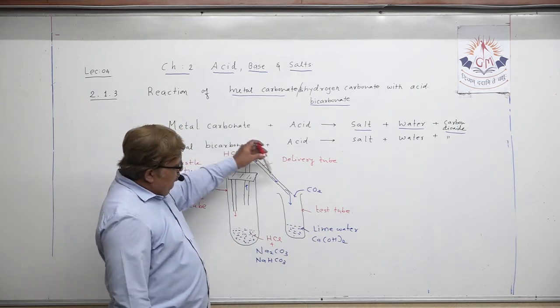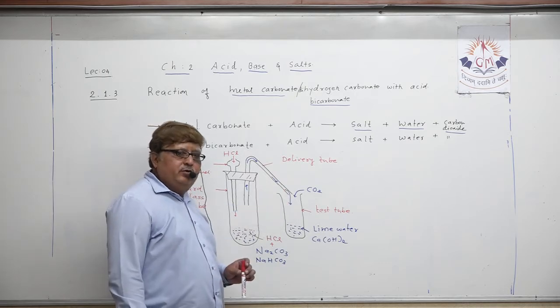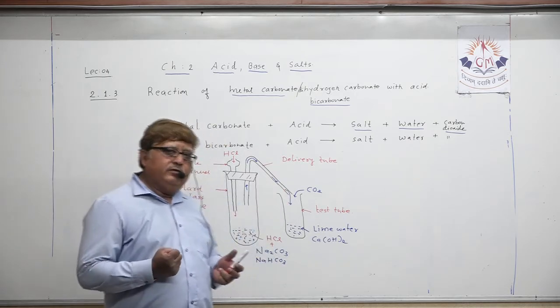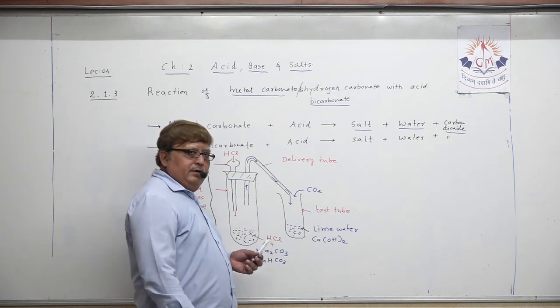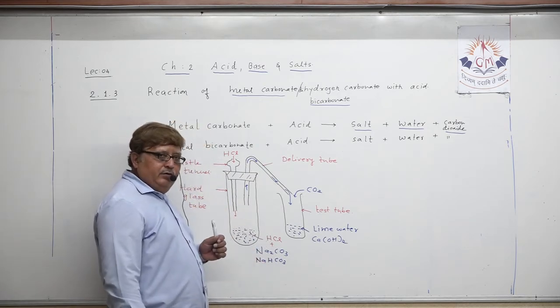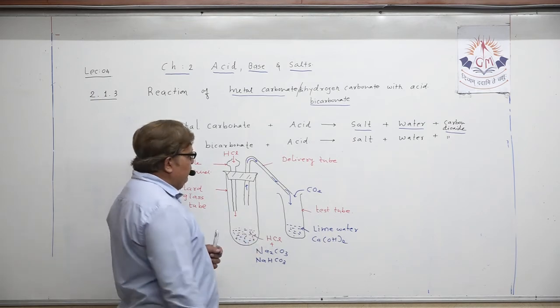The delivery tube reaches another test tube containing lime water, that is calcium hydroxide, which as you know is whitish in color.